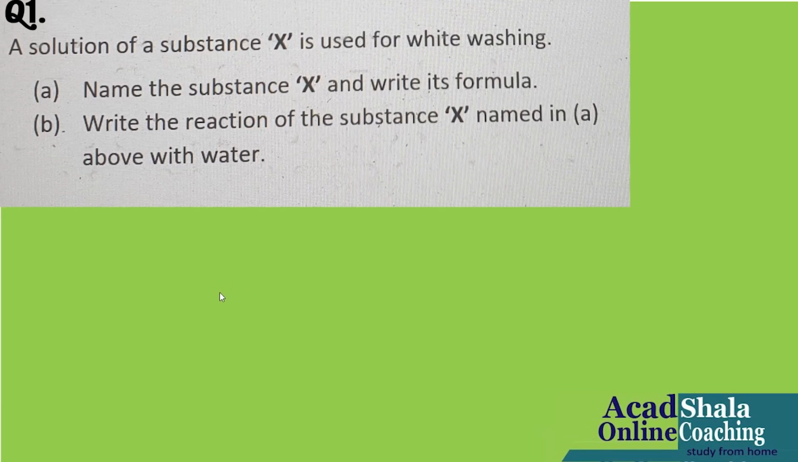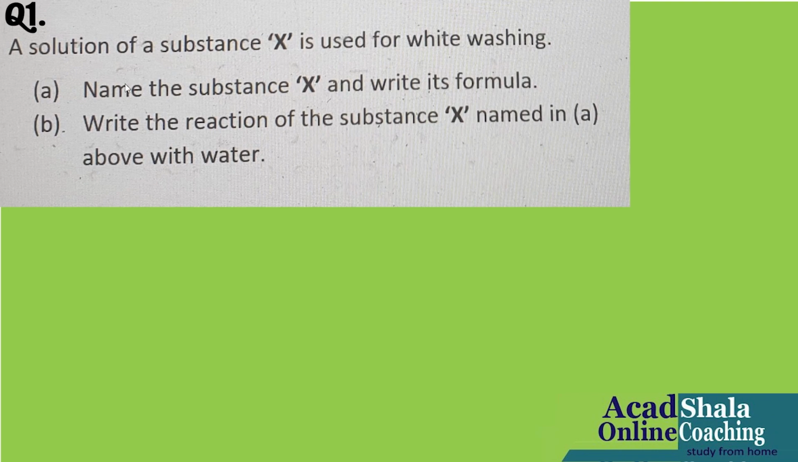So the first question says, a solution of a substance X is used for whitewashing. Name the substance X and write its formula. Write the reaction of the substance X named in A above with water. Now you need to understand the language of the question. What is the demand in the question?